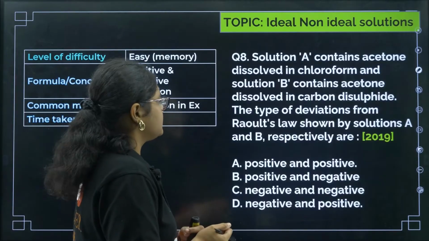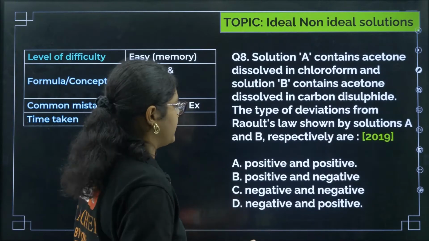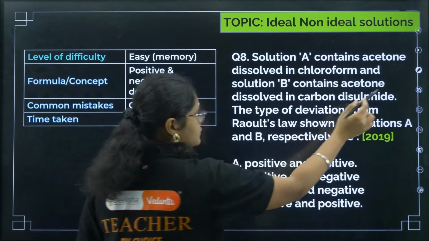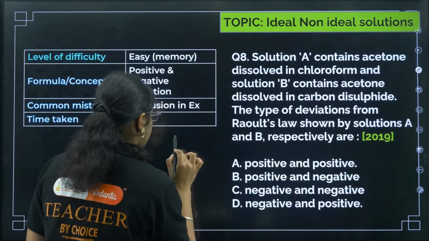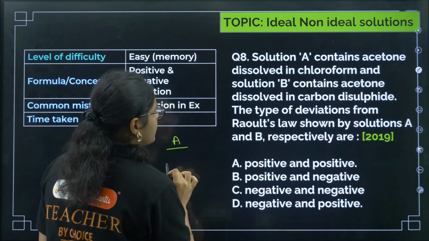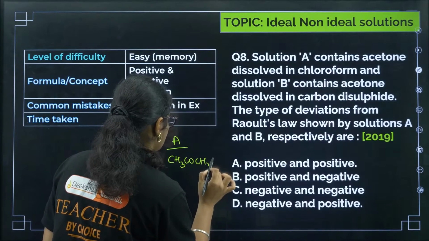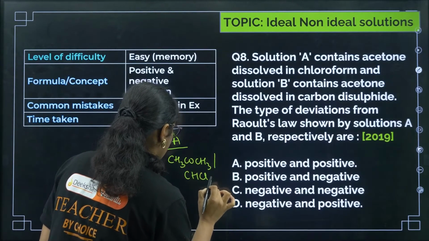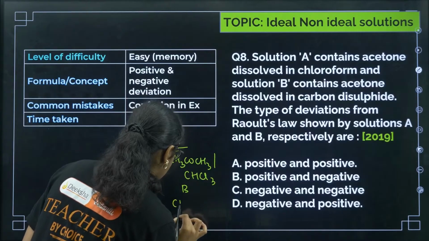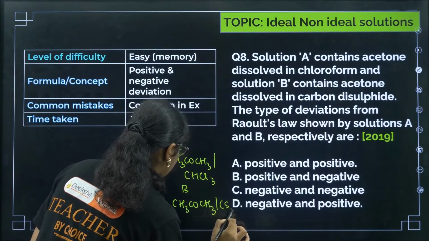Solution A contains acetone dissolved in chloroform and solution B contains acetone dissolved in carbon disulfide. So solution A has acetone in chloroform, and solution B has acetone in carbon disulfide.